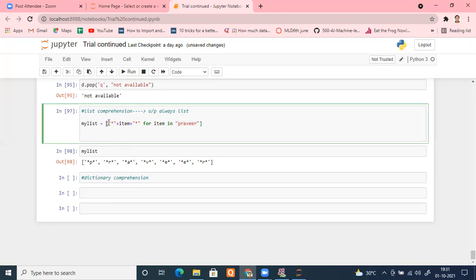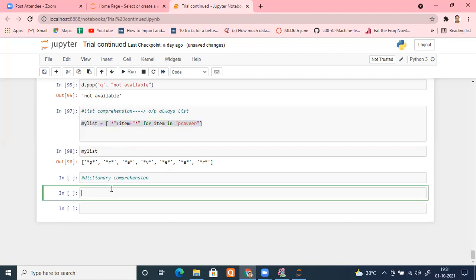Instead of this, just place an example. Let me take it. I'll call it my dict, my dictionary. Instead of these square brackets, place curly braces. Instead of that, place curly braces. So what will it make? It will make a dictionary. But how will it look?